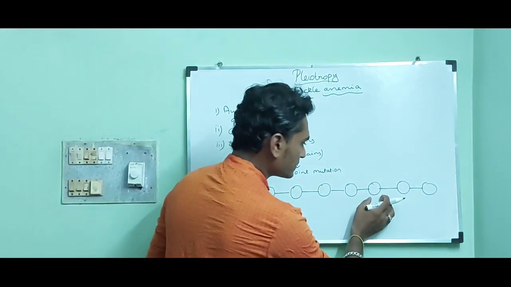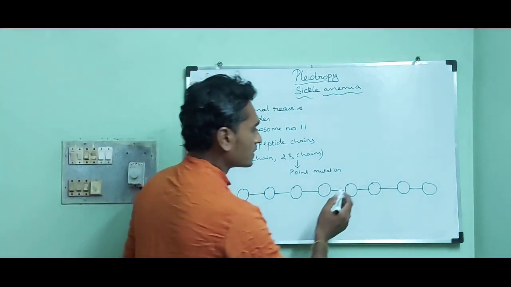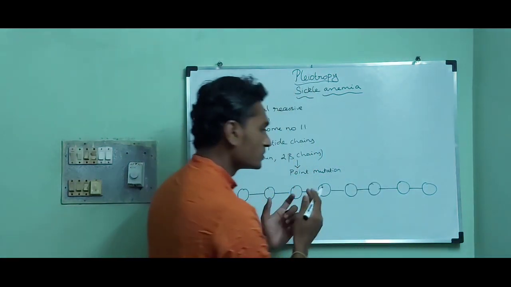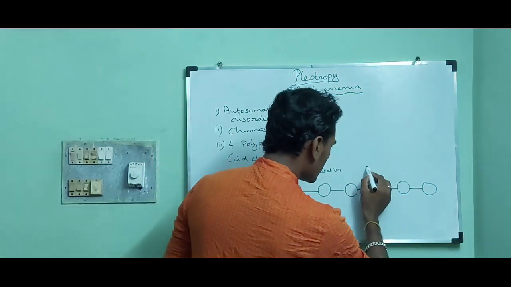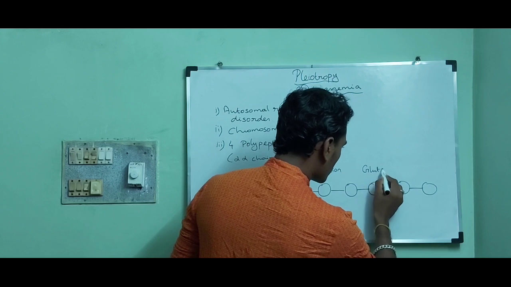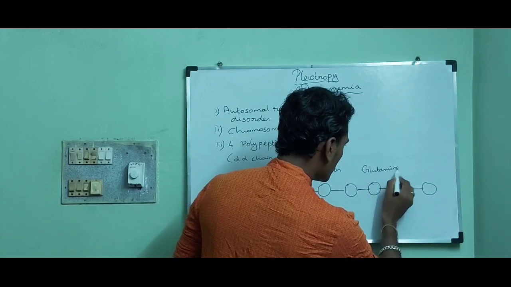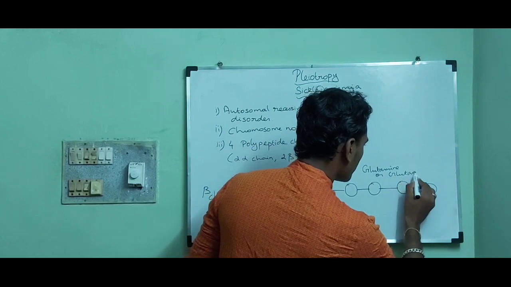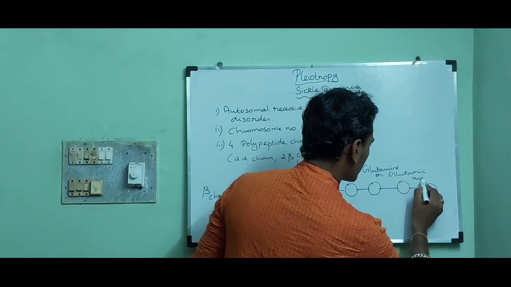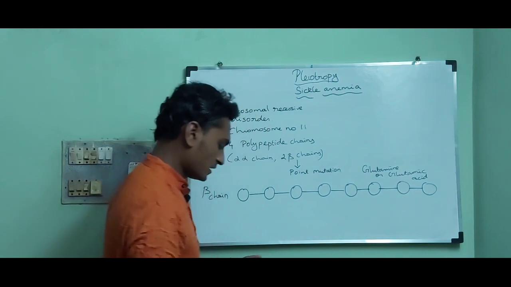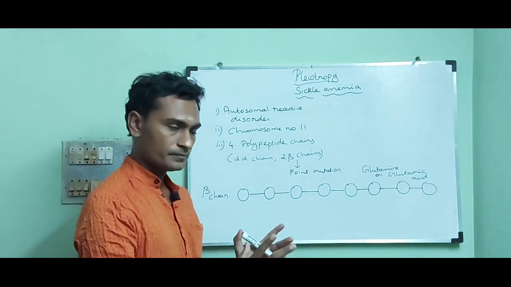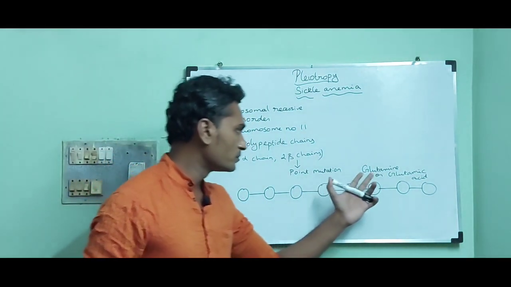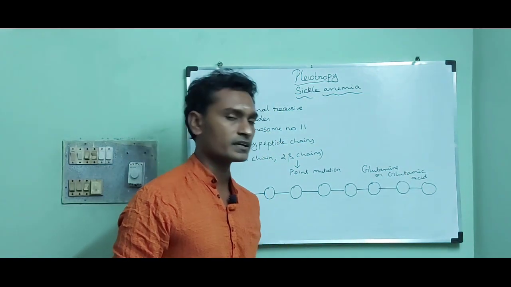In the 6th position, the amino acid in normal hemoglobin would be glutamic acid.